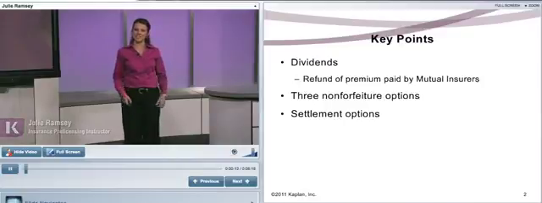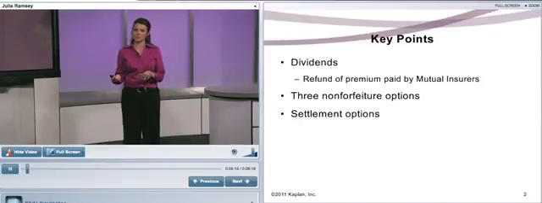Some key points in this session: what are dividends? Dividends are a refund of premium, and they're issued by mutual insurance companies and paid to their policyholders. There are 3 non-forfeiture options, and that's when the client cannot pay. Settlement options we'll talk about, and that's how the death benefit is paid out.